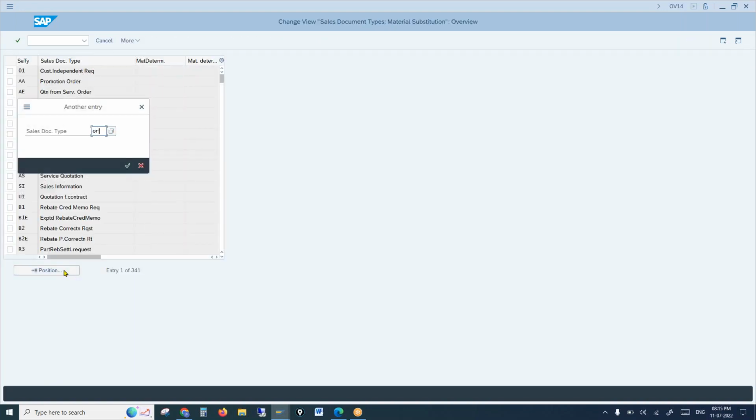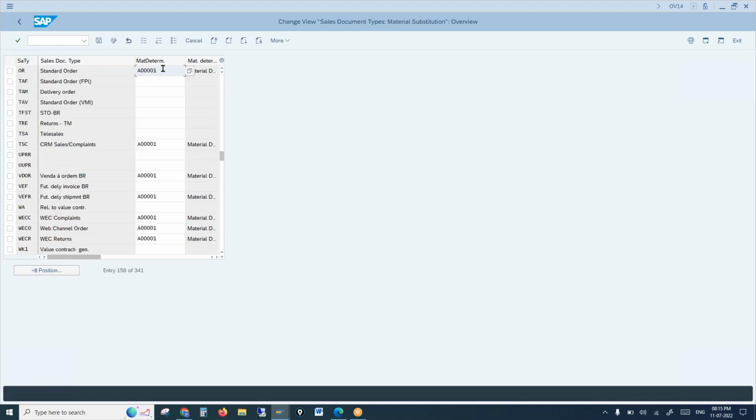Let's say in my case, if I go with the standard OR, you see there is a material determination procedure assigned. So this will be activated at the document level. Only when you create an order with this document, the system will replace that material.